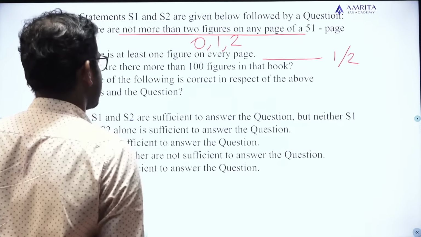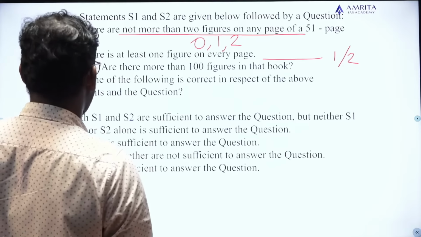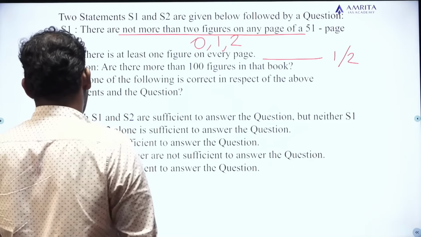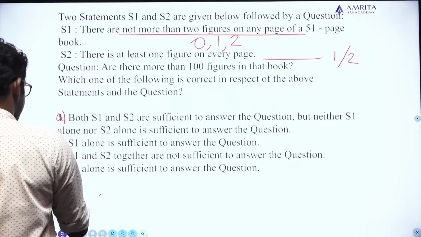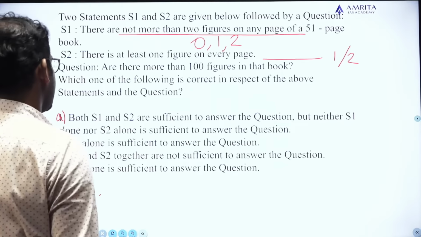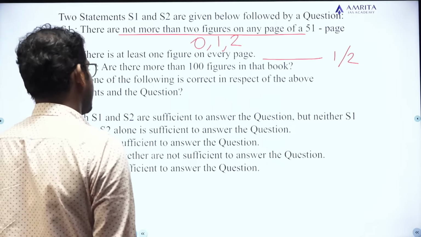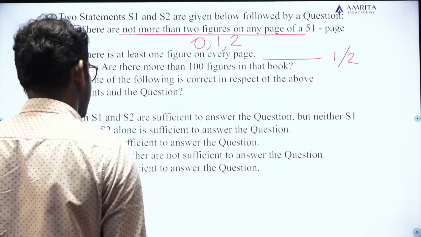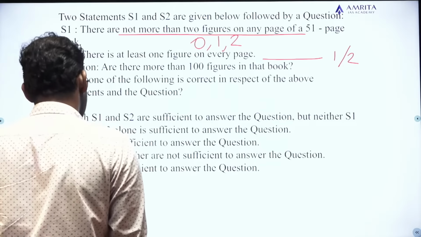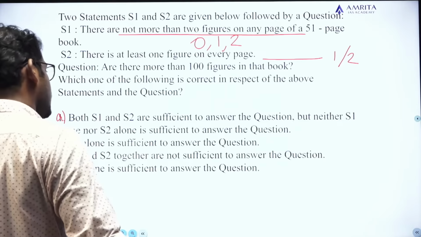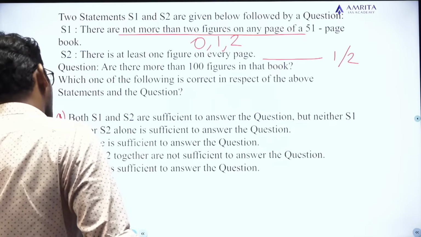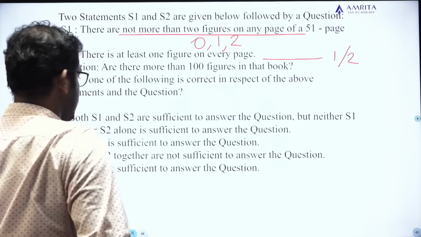Which one of the following is correct in respect of the above statement and the question? Option A, both S1 and S2 are sufficient to answer the question, but neither S1 alone nor S2 alone is sufficient to answer the question. Option B, S1 alone is sufficient to answer the question. Option C, S1 and S2 together are not sufficient to answer the question. Option D, S2 alone is sufficient to answer the question.